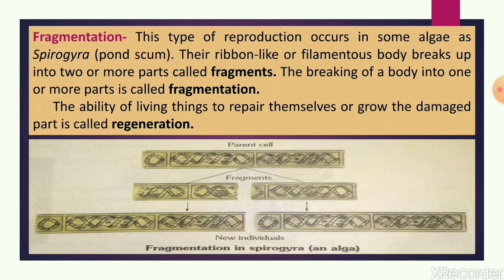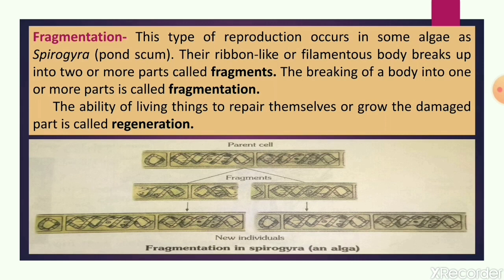So what happens during fragmentation? The filamentous body of the Spirogyra breaks up into two or more parts, and these parts are called fragments. So breaking of the body into two or more parts is called fragmentation. And now each fragment grows into a new individual. So this process is called fragmentation.